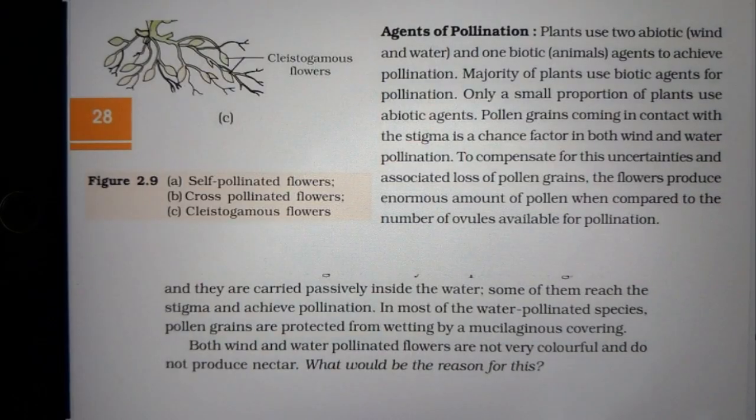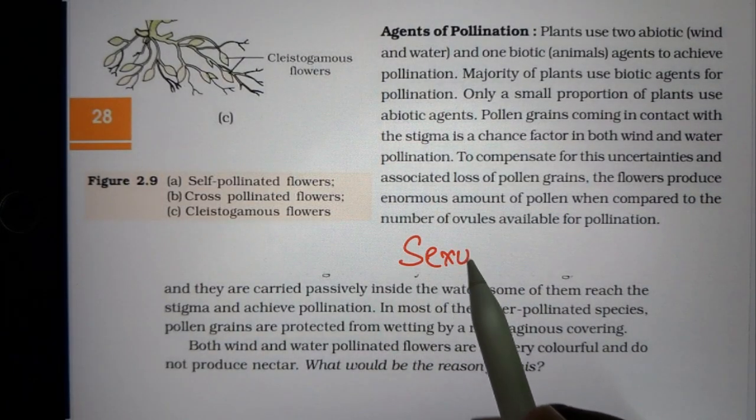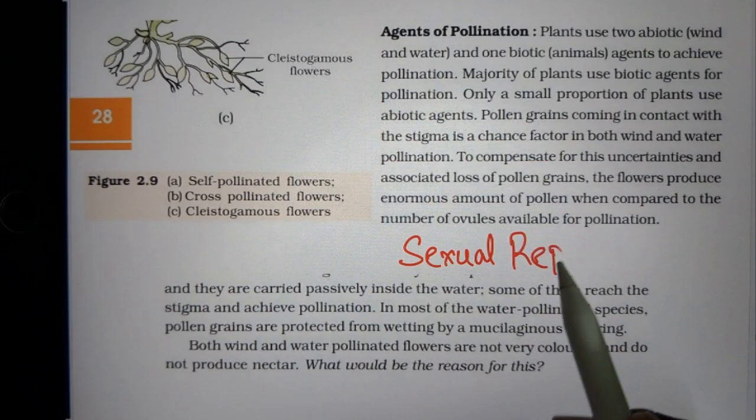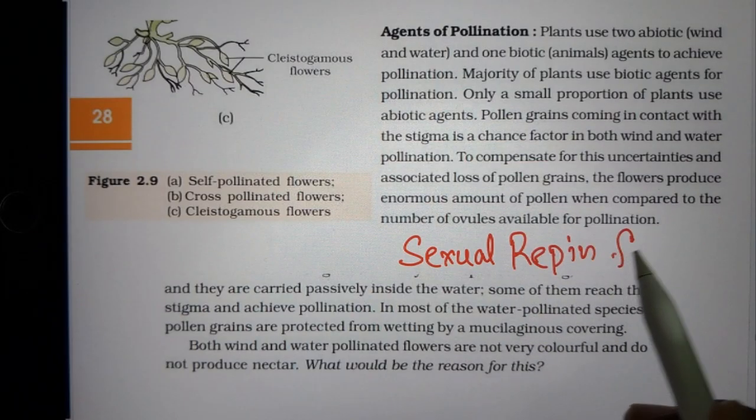You can see here the lines which are taken from the chapter named Sexual Reproduction in Flowering Plants.